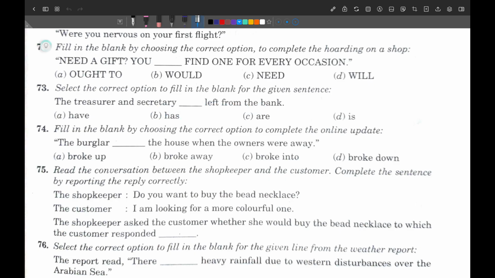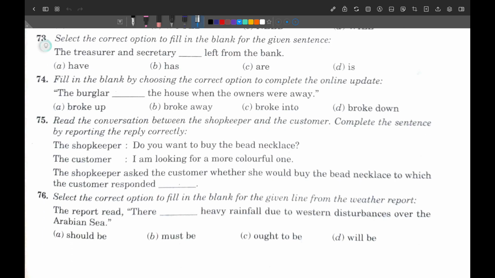Next question, question number 74. The burglar dash house when the owner were away. 'The burglar broke up' doesn't make any sense. What is the meaning of 'broke up'? Broke up means to end a relationship. Got it? If you are ending a relationship, there you can use the phrase 'broke up'.